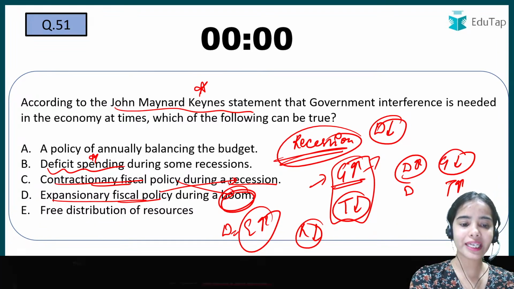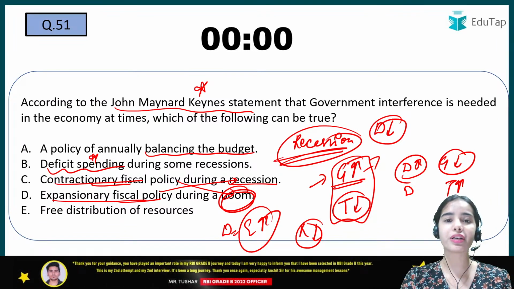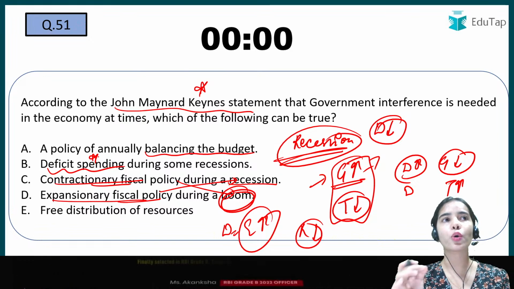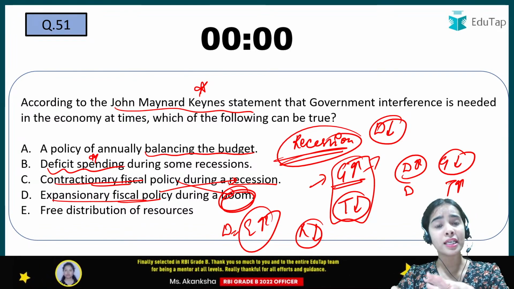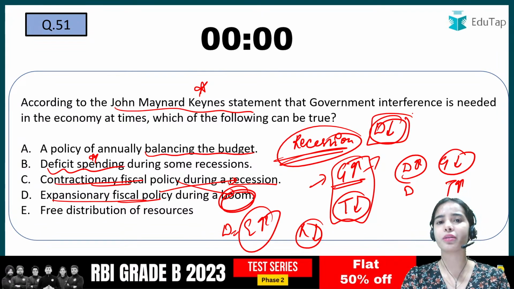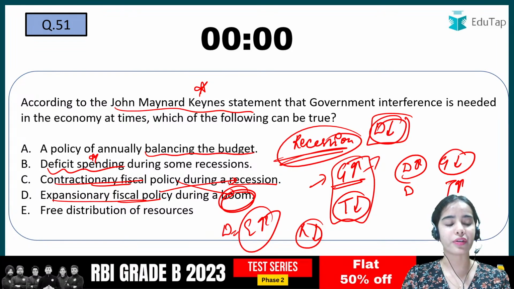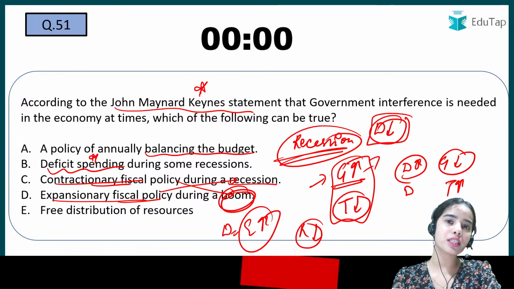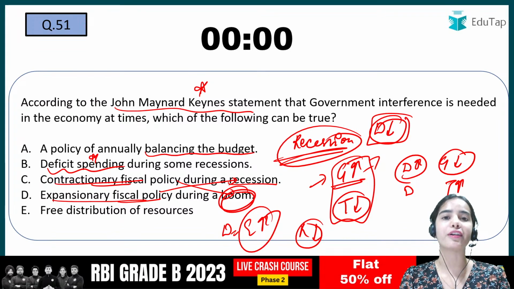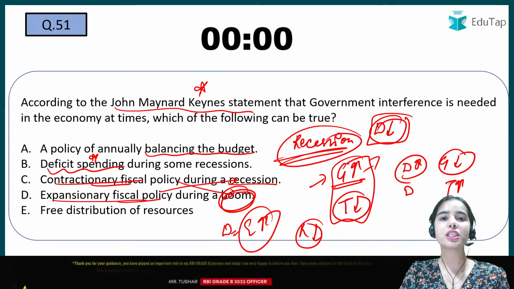The government can never have a balance in the budget if the country is in some kind of trouble. So like if in the COVID situation the government tries to balance the budget, so what will happen, that the government will not focus on increasing the demand. The government will be focused on balancing the budget. That is very harmful for the country. So a policy of annually balancing the budget is not the target for any government around the world, especially for the developing countries. Okay. So if the budget is balanced, that is good.